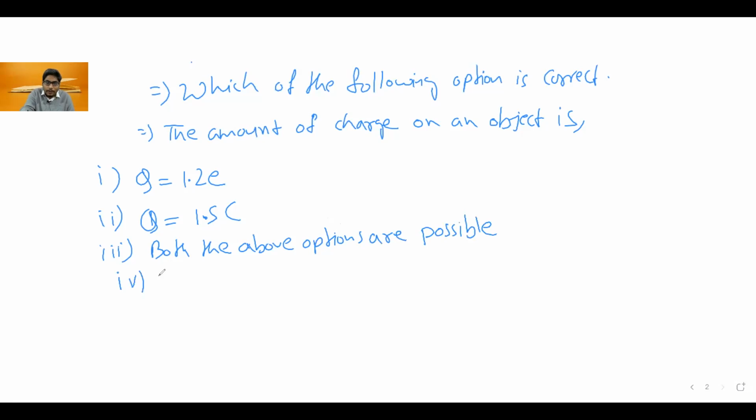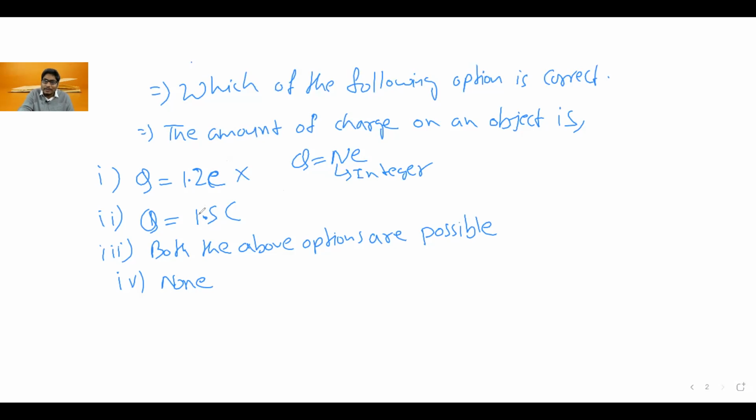And the fourth one is none of these. So we have to check which of the following options is correct. Here the amount of charge on an object can be 1.2 times e. We have already seen that Q can only be n times e, where n is an integer. Is 1.2 an integer? No, it is a fraction, so it cannot be possible.